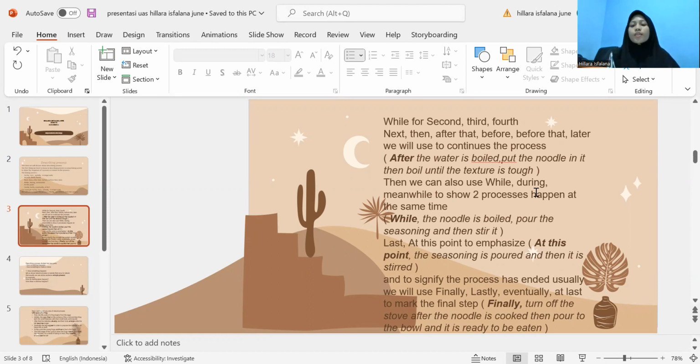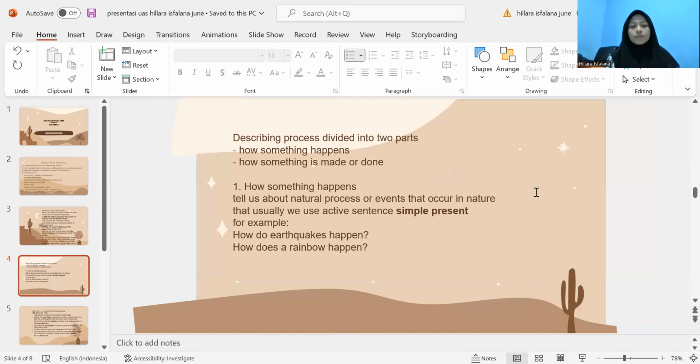And to signify the process has ended, usually we use finally, lastly, eventually, at last to mark the final step. Finally, turn off the stove after the noodle is cooked. Then pour it into a bowl and it is ready to be eaten.